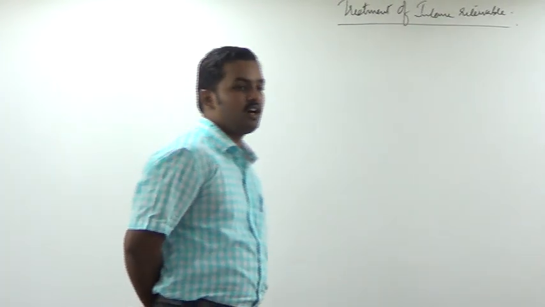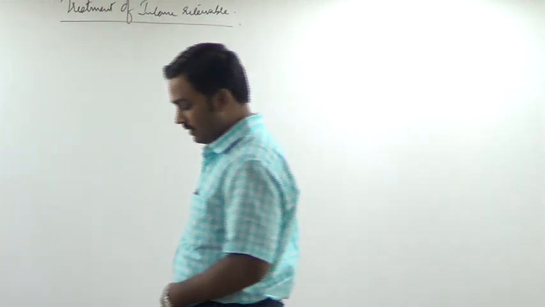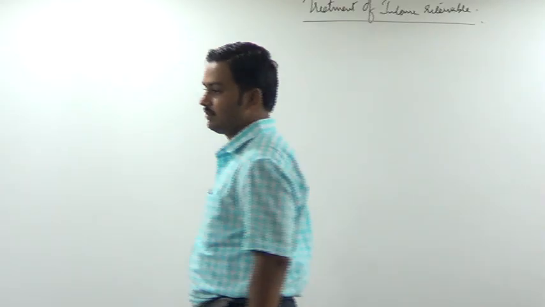First of all, let us try to learn the entries relating to incomes. Write down: when income is received in cash, what is the entry we will pass? Cash or bank account debtor to income account.